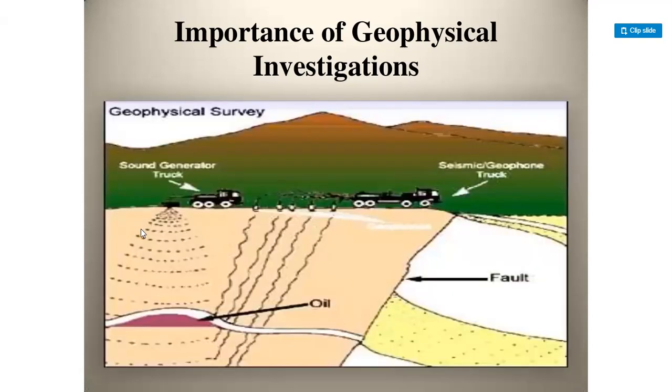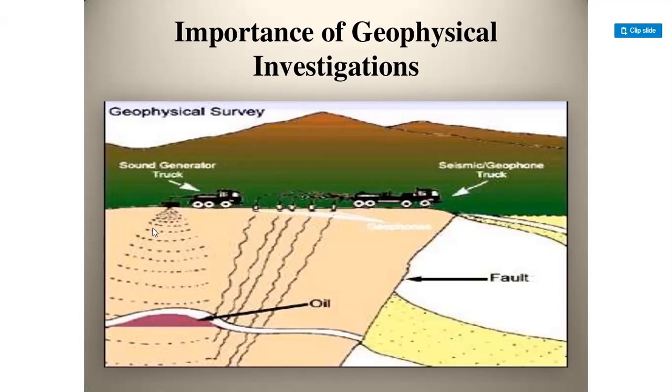Guys, here like a geophysical survey, there is a sound generator truck, and here seismic geophone trucks are there. Using these we can identify the oil traps and fault zones. But this is one example of the geophysical survey. Here the sound generator truck or seismic geophone truck, both are used to identify the subsurface geology. Here, guys, some proxy is there. So I will explain clearly about this figure.